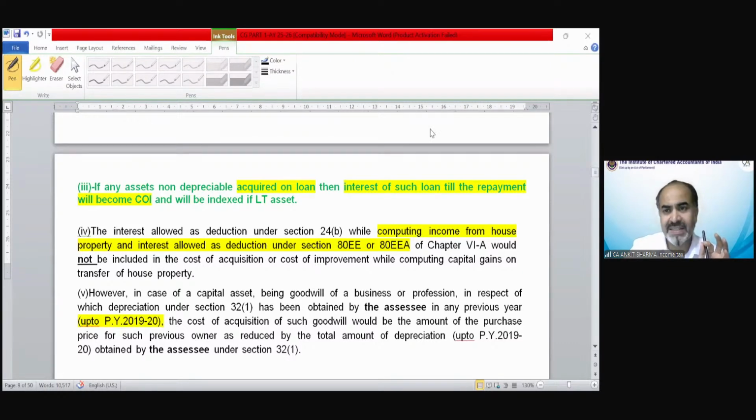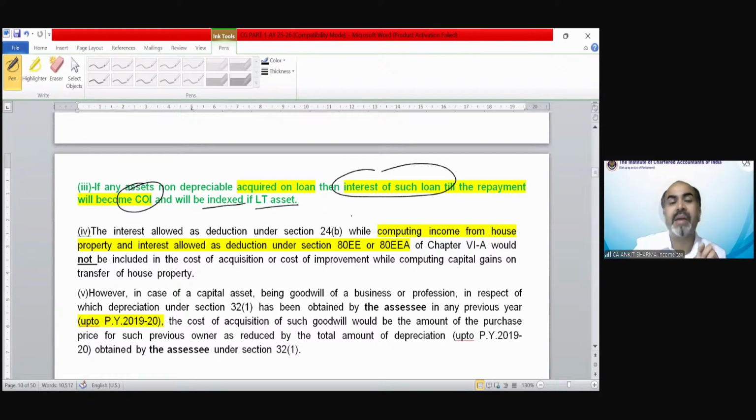The third point says that if any non-depreciable asset is acquired on loan, then the interest portion of such loan, till the repayment of that loan, would become the cost of improvement and will be indexed if it is a long-term capital asset. It is also very interesting information or clarification.